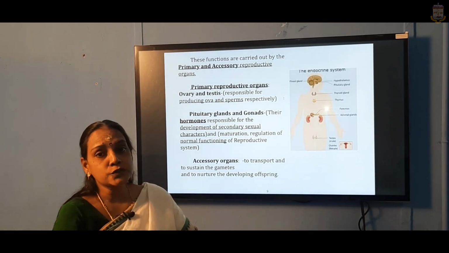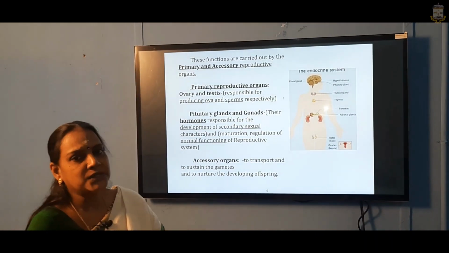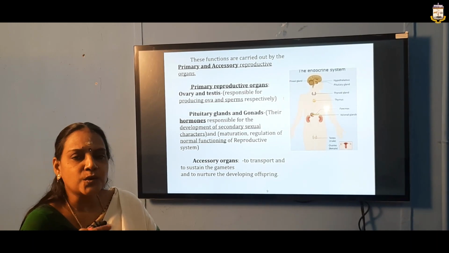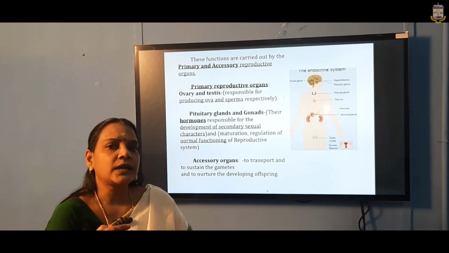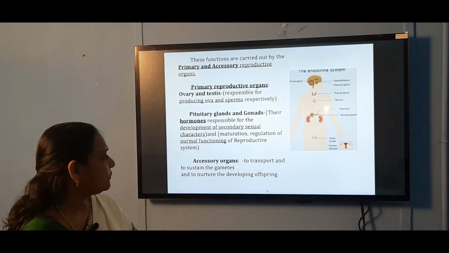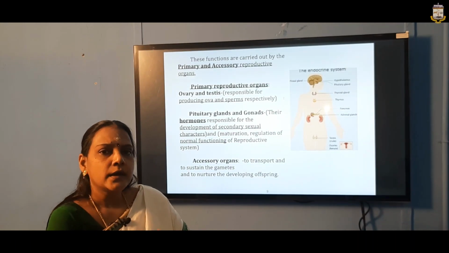So, their hormones are responsible for the secondary sexual characters. That means you are attaining maturity, that is puberty. Puberty is attained only by the secretion of the pituitary gland and the gonads. So here, the maturation, regulation, and normal functioning of the reproductive organs are everything governed by the pituitary gland and the gonads.